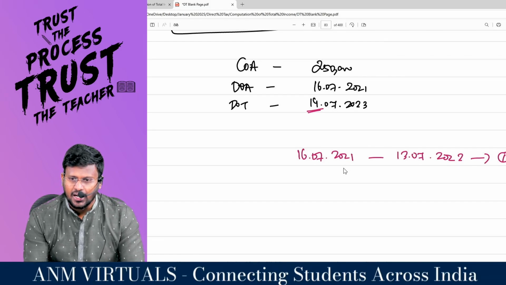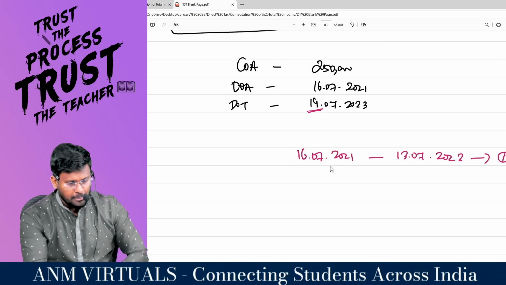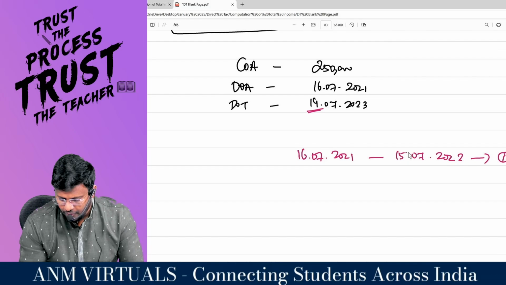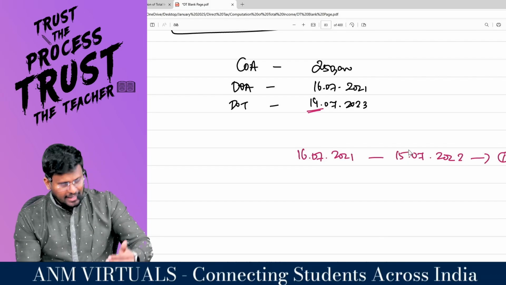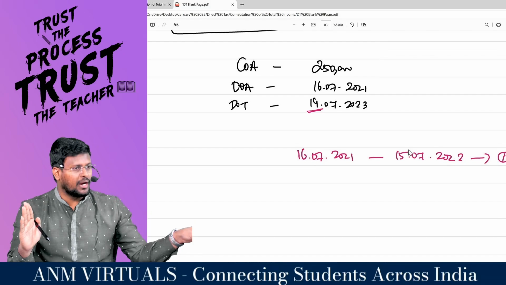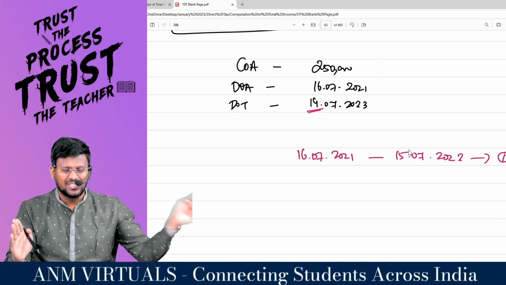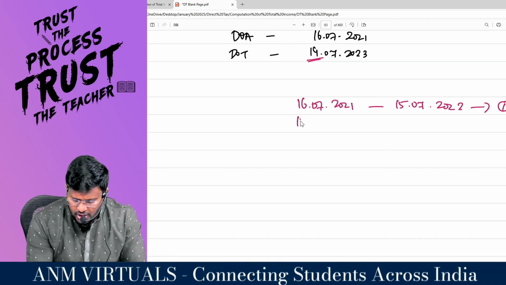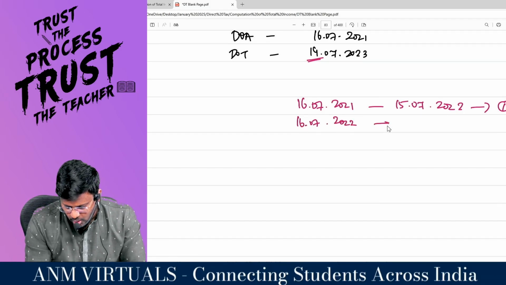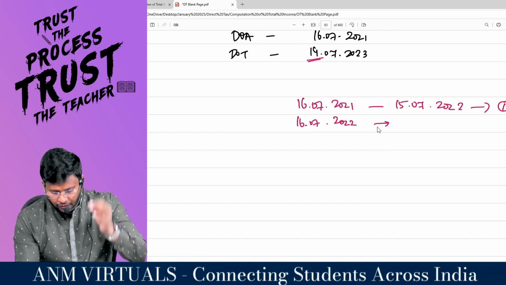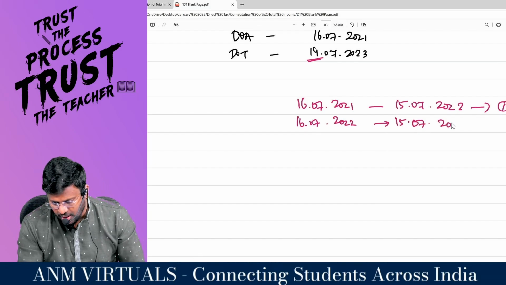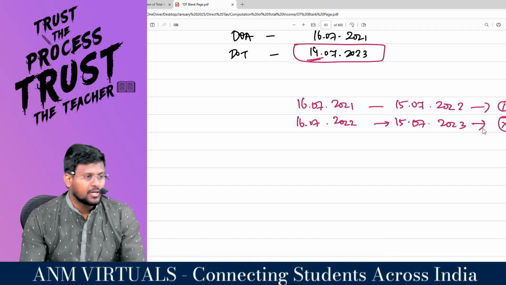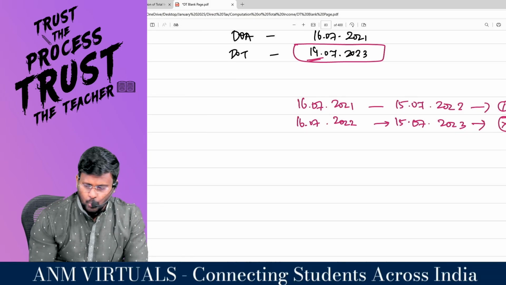They have purchased on 16/7. One completed year will be 15/7/2022. From 16/7 they started; actually 16/7 of next year would be the next year, but that day will not be included. Just 1 day before, what is 1 day before? 15/7/2022. Comfortable? Again after 15/7/2022, the next year starts on 16/7/2022. Actually it should come to 15/7/2023, but they sold it earlier. The second year has not been completed. That means for that asset only 1 year depreciation can be reduced.